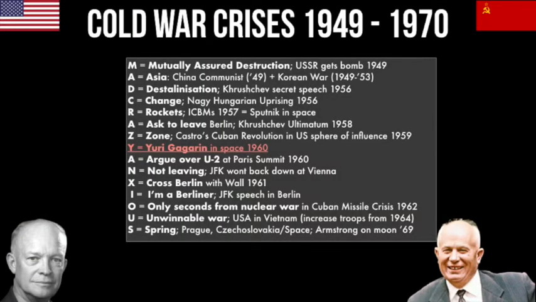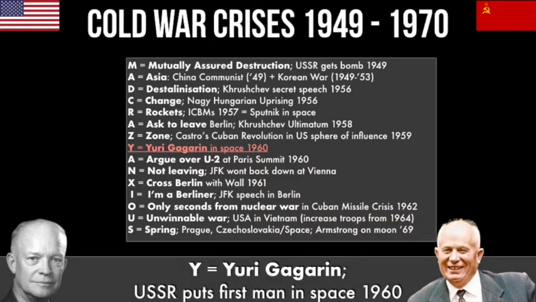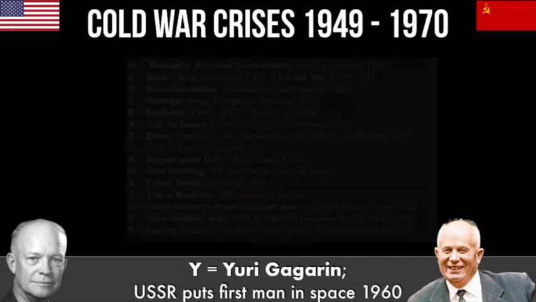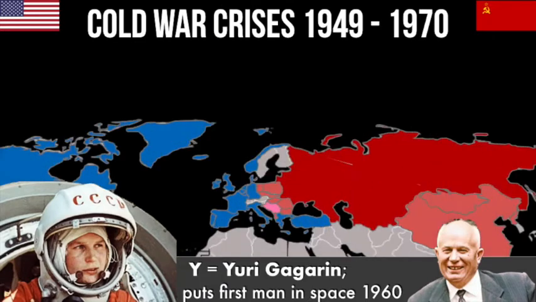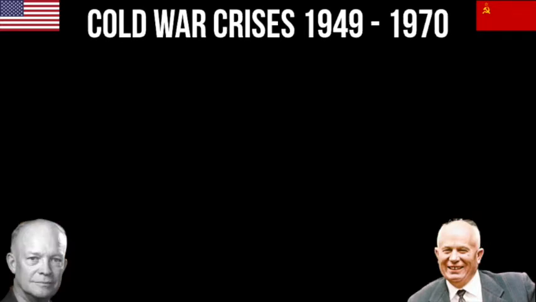Our next letter, and our final letter of crazy, is Y, Yuri Gagarin. Yuri Gagarin is the first man to go up into space and come back down to Earth. Yuri Gagarin was a Russian cosmonaut, and he's sent up in 1960. Again, this proves that the USSR is ahead in the space race and seems to be ahead in the science race. So it really scares America, puts pressure on the American government to invest more in science, especially in space, because they're worried space could be used to wage war.